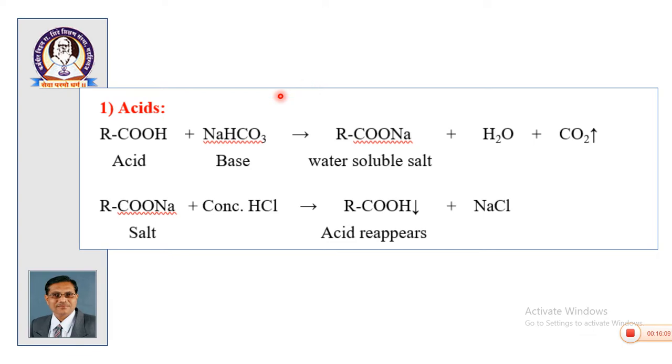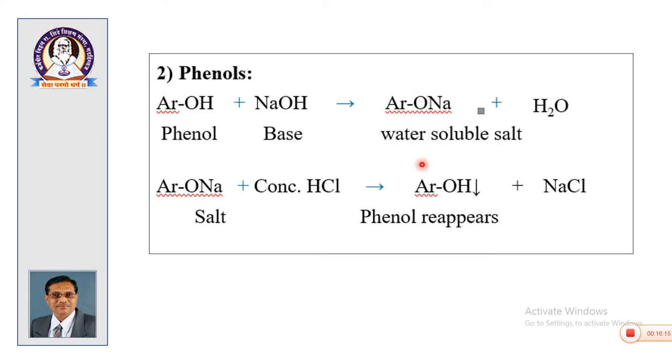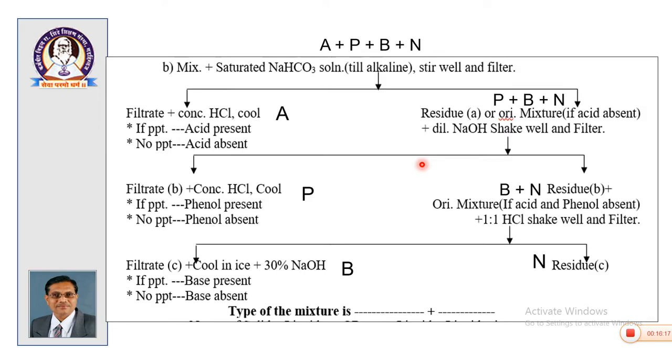Your acid will be reacting with sodium bicarbonate, giving a sodium salt of acid. So, as per the scheme, we treat the mixture with sodium bicarbonate, and we get the filtrate after stirring well. This filtrate, if it contains acid, can be regenerated by addition of concentrated HCl.